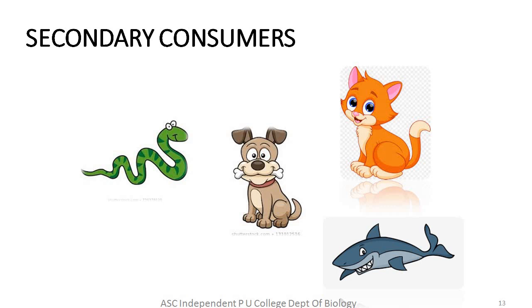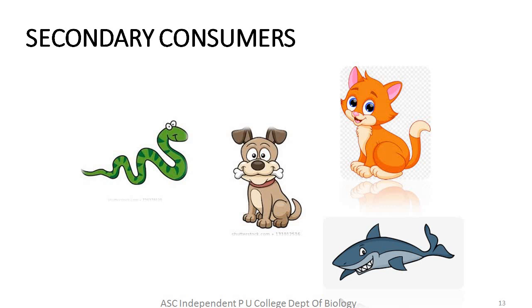Secondary consumers are those animals which feed on primary consumers to obtain food. So, in other words, these are organisms who indirectly depend on plants. Right? I would like to use a new word here: predators. Generally, these flesh-eating animals, that is the carnivores, kill and eat the herbivores.